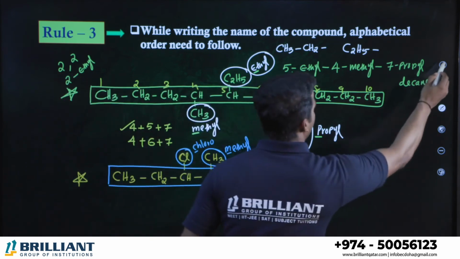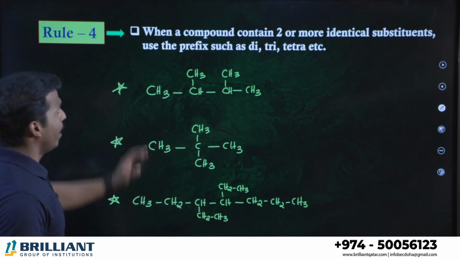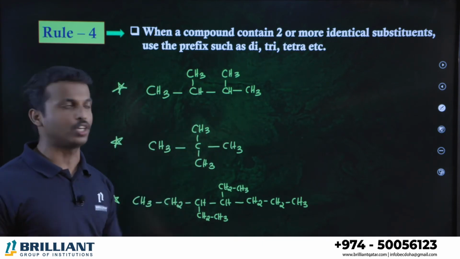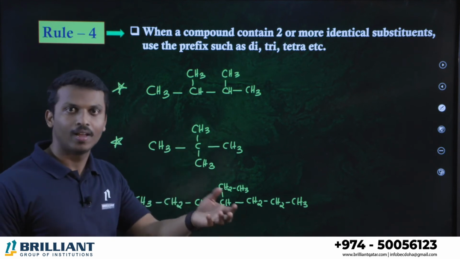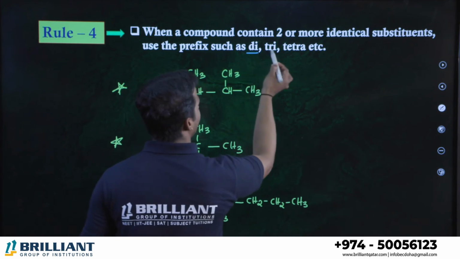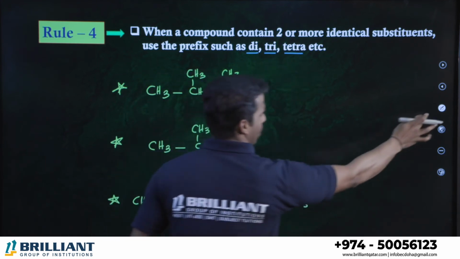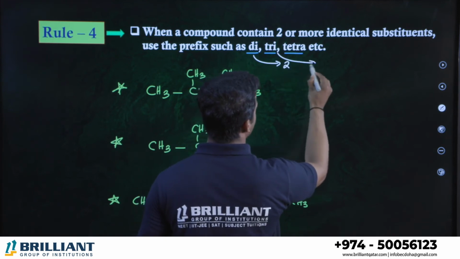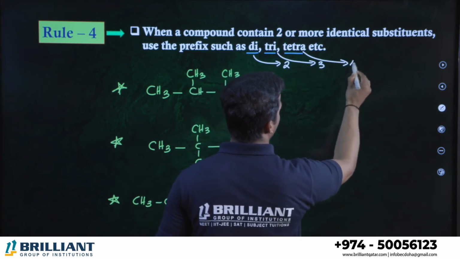Alright. Rule number 4. When a compound contains two or more identical substituents, like both are methyl or both are ethyl, use the prefix di, tri, tetra, etc. Di means if there are two. Tri means 3. Tetra, 4.